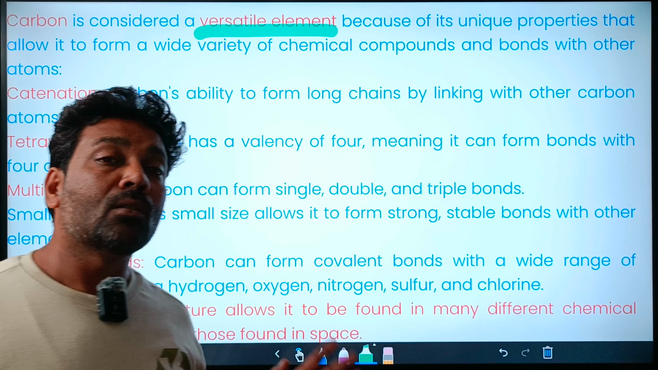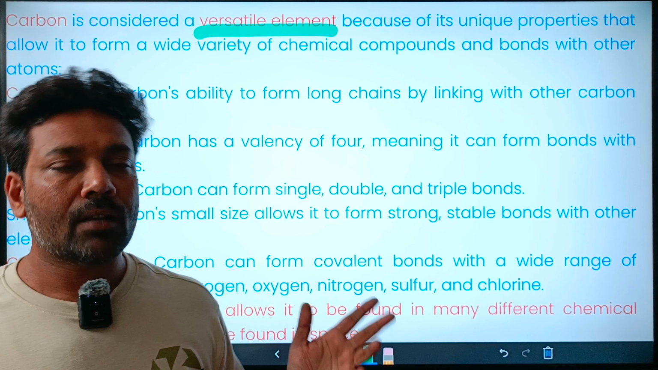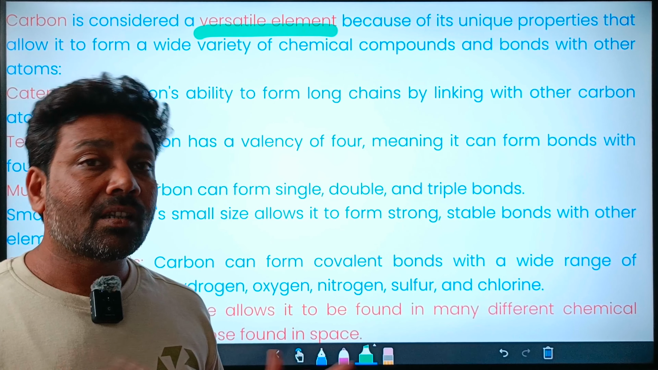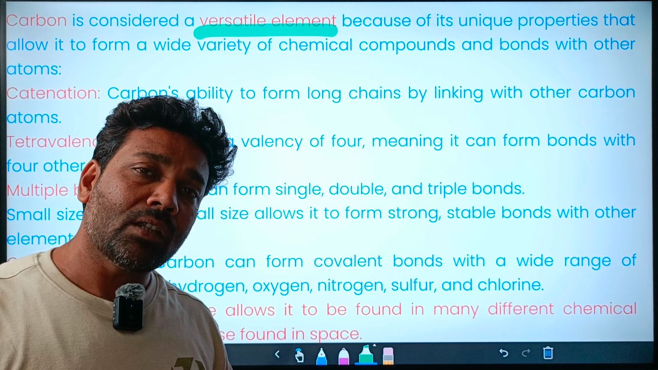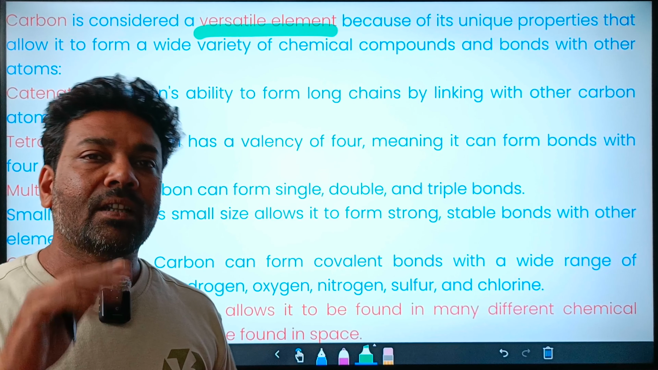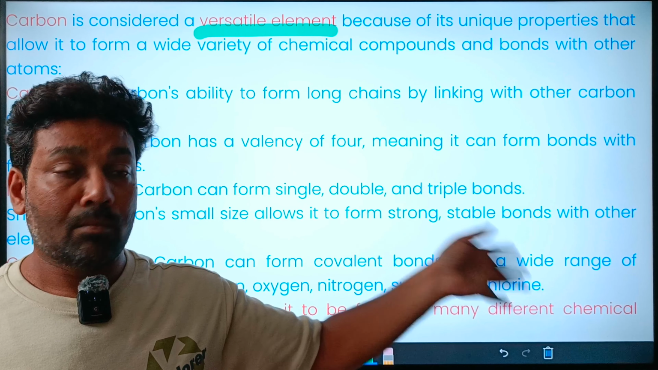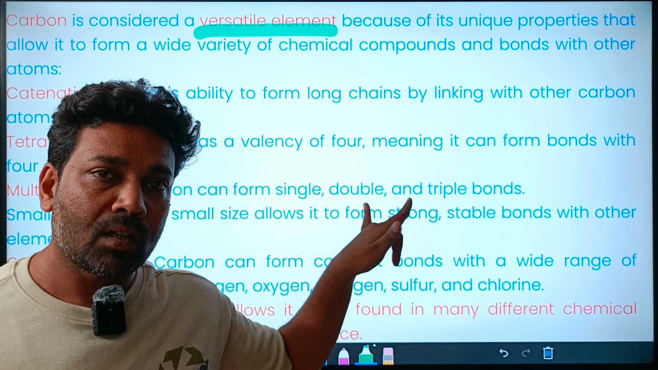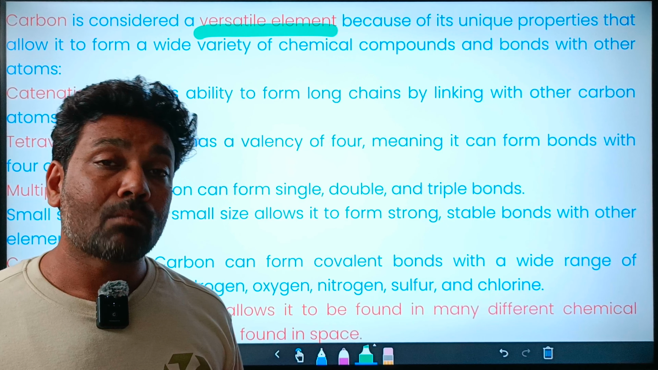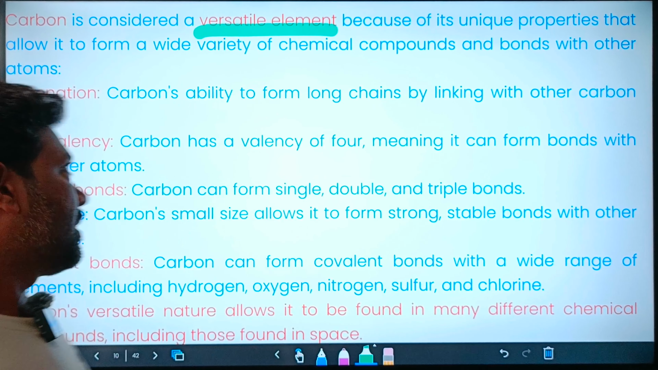Out of all the known elements, the carbon has some unique properties. Each and every element is unique in nature, but still carbon has such properties that it can combine with a very large number of atoms. Sometimes some element may combine with one element but may not combine with another. But carbon can combine with the maximum number of elements. It is the most adjustable element, you may say.